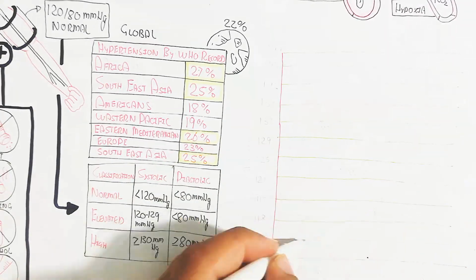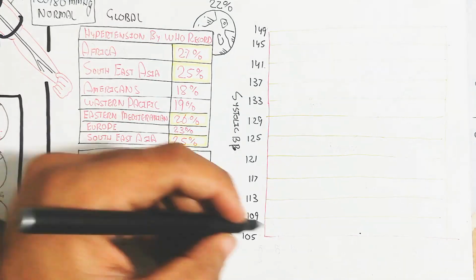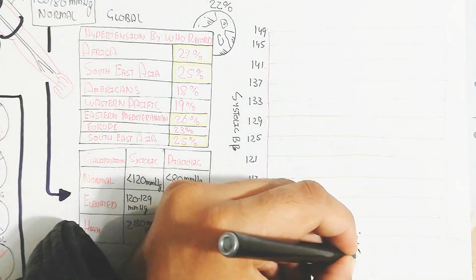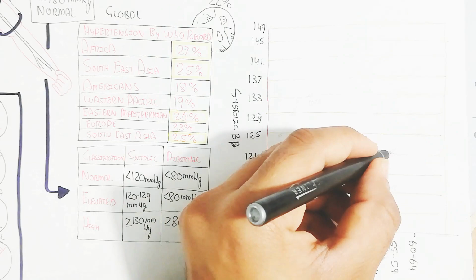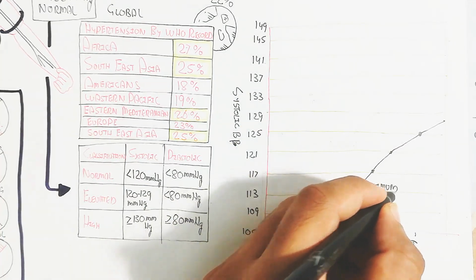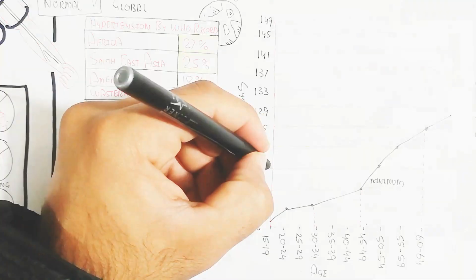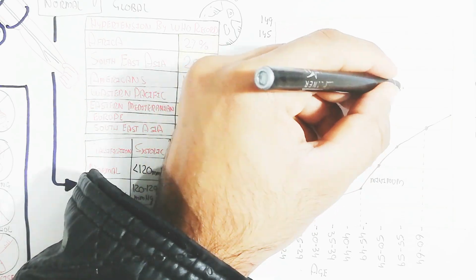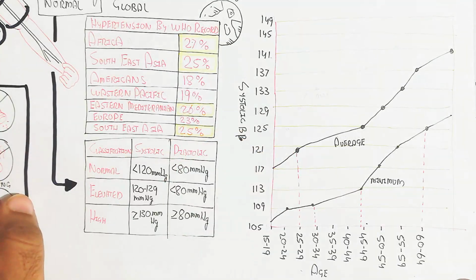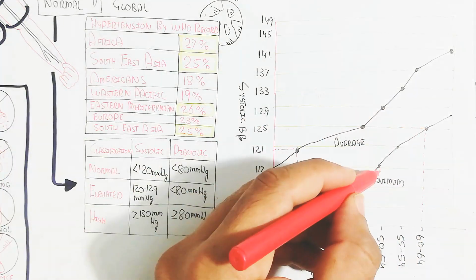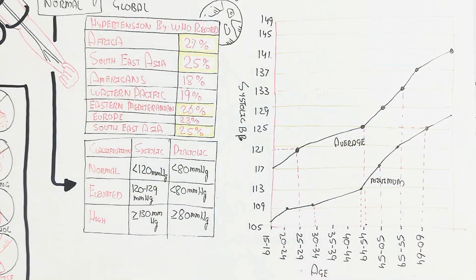Let's begin to understand through a graph on the basis of age. The vertical axis shows the systolic blood pressure, and the horizontal axis shows the age group. The different age groups are like 15 to 19, 20 to 24, 25 to 29, and in this way you can understand that blood pressure rises with age. The 60 to 64 year old persons have higher blood pressure, and the average here you can see is 125.